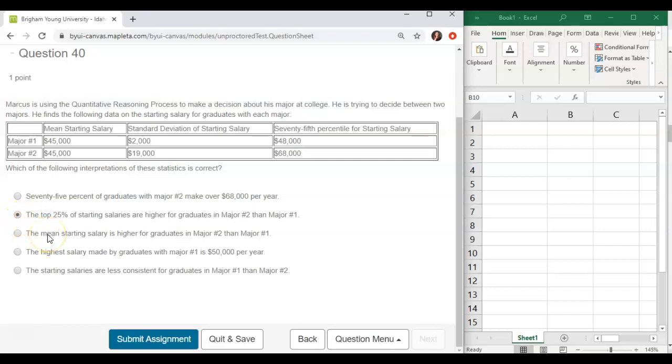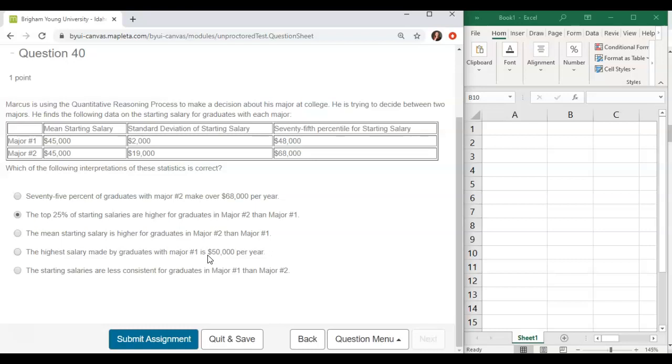The mean starting salary is higher for graduates in major number 2 than major number 1. We can see that the mean salary is actually the exact same, so that's not correct either. The highest salary made by graduates with major number 1 is $50,000 per year. That's not correct. We don't actually know what the highest salary made by major number 1 is.